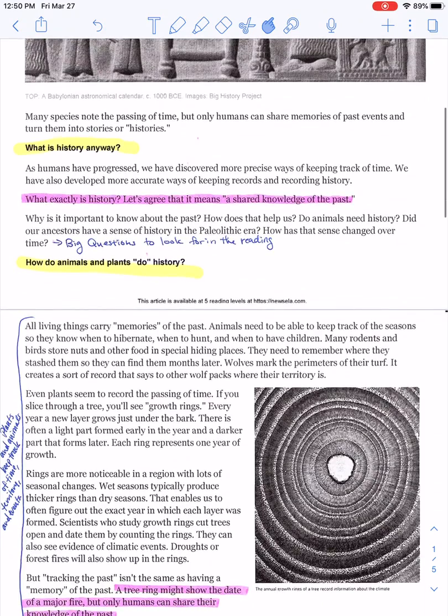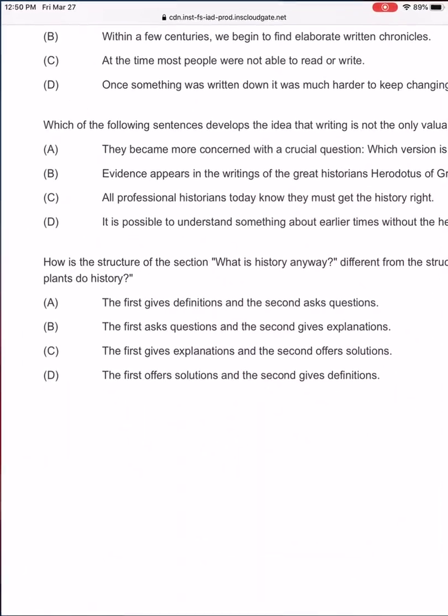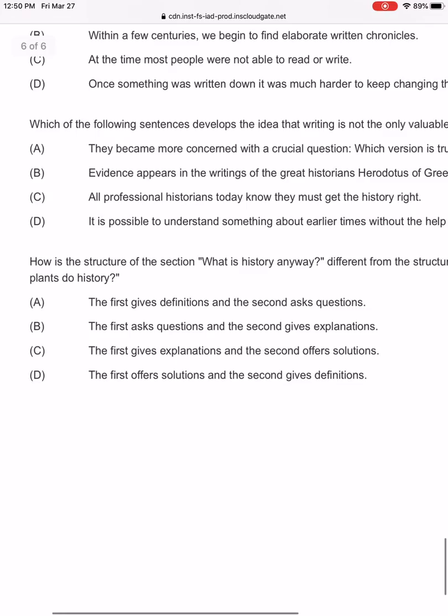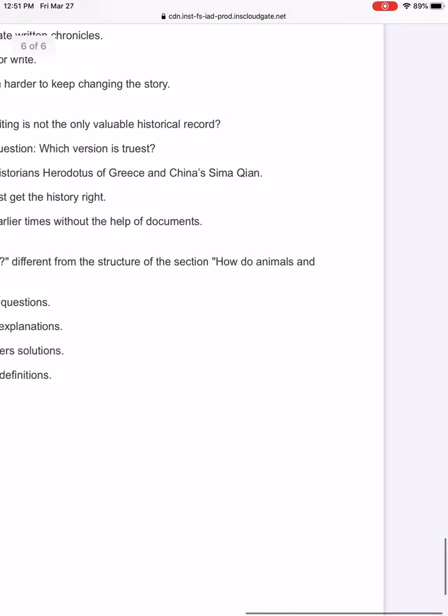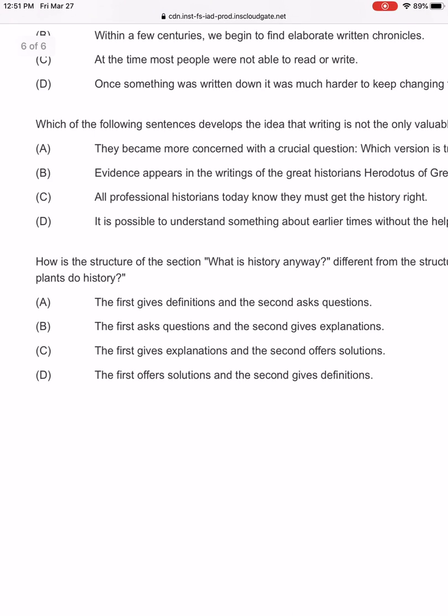And we've already read how do animals and plants do history. I've already read that together in this video alone. So, is the structure of what is history anyway different from the structure of the section, how do animals and plants do history? A, the first gives definitions, the second asks questions. Well, yes, the first does give definitions, but the second, does it really ask questions? It talks about facts, right? It's answering how do plants and animals keep track of their history, right? So let's not go with A then.